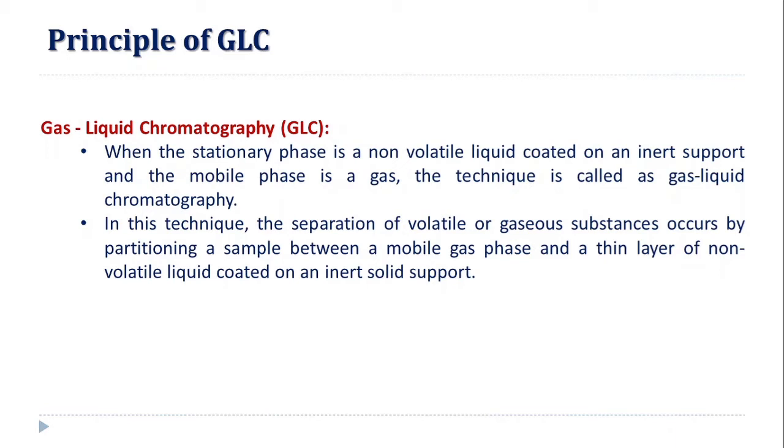In this technique, the separation of volatile or gaseous substances which are present in the gas mobile phase occurs by partitioning the sample between the mobile phase, that is, the gas, and a thin layer of non-volatile liquid coated on an inert solid support. This inert solid support is present in the column, and on that this non-volatile liquid is coated, and this liquid acts as the stationary phase, not the solid inert support. So, in gas liquid chromatography, this non-volatile, high boiling point liquid acts as the stationary phase.